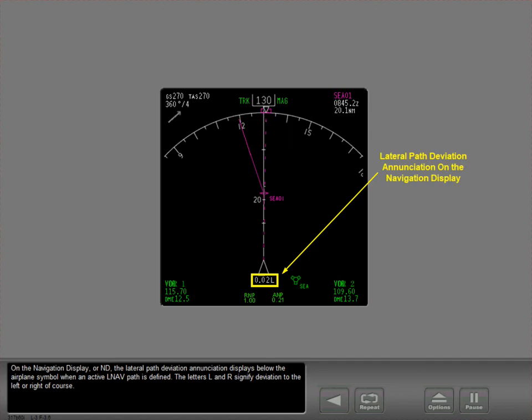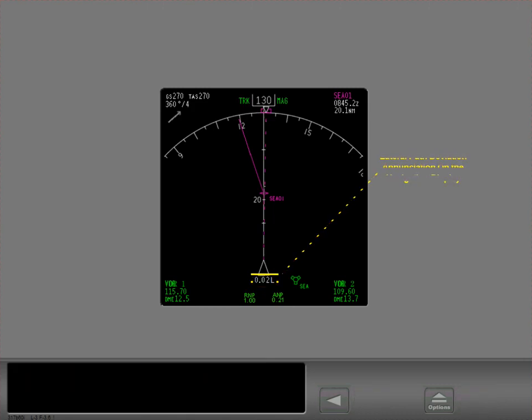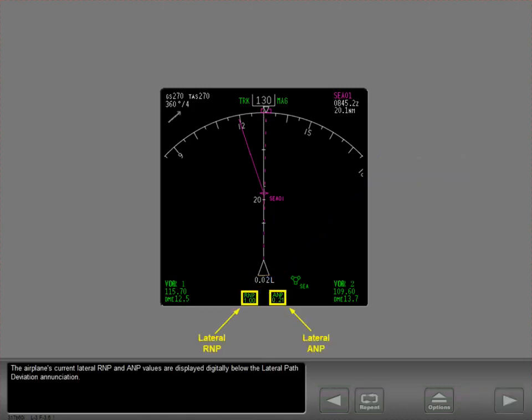On the navigation display, or ND, the lateral path deviation annunciation displays below the airplane symbol when an active LNAV path is defined. The letters L and R signify deviation to the left or right of course. The airplane's current lateral RNP and ANP values are displayed digitally below the lateral path deviation annunciation.